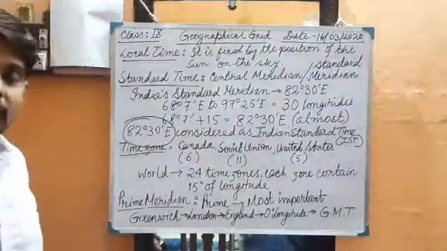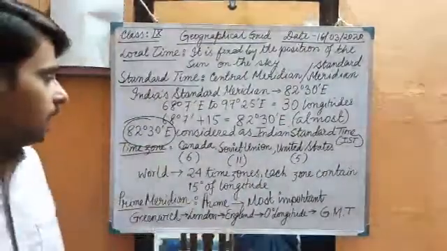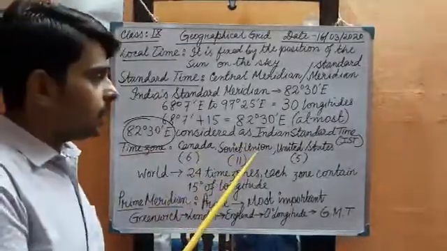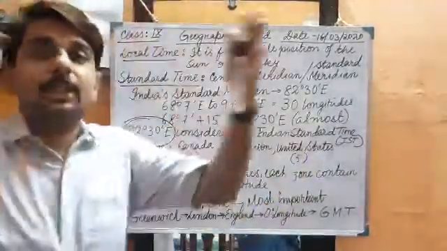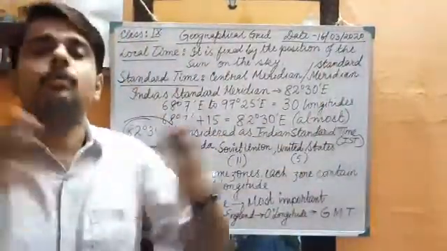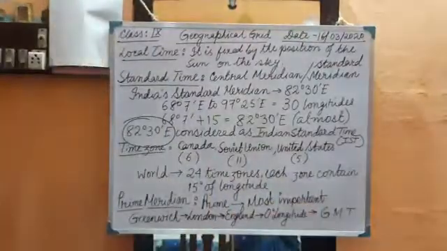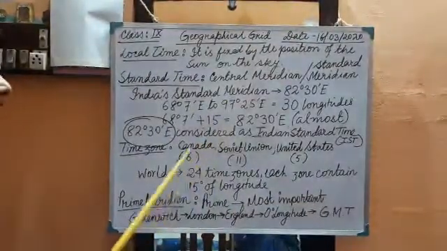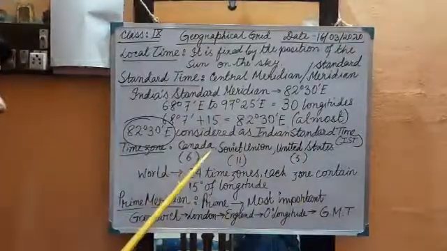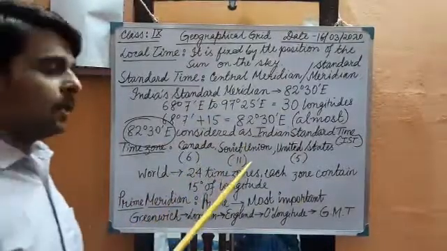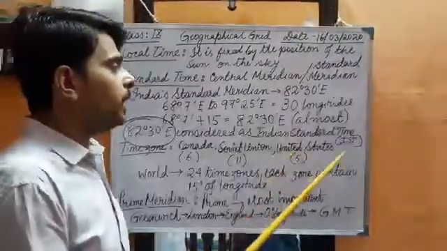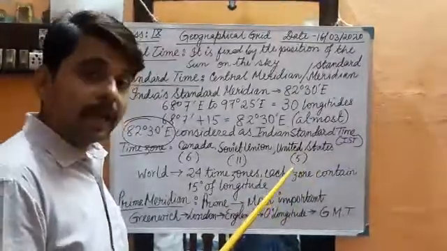A huge country like Canada, the Soviet Union, or the United States has a huge landmass and a huge longitudinal extension. That's why they have different time zones. Canada has 6 time zones, the Soviet Union has 11 time zones, and the United States has 5 time zones.